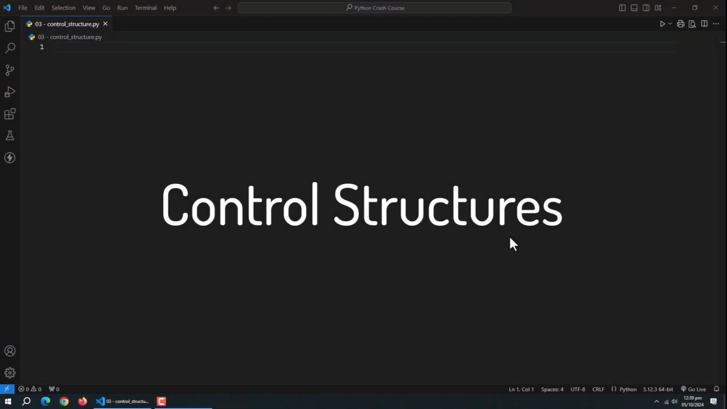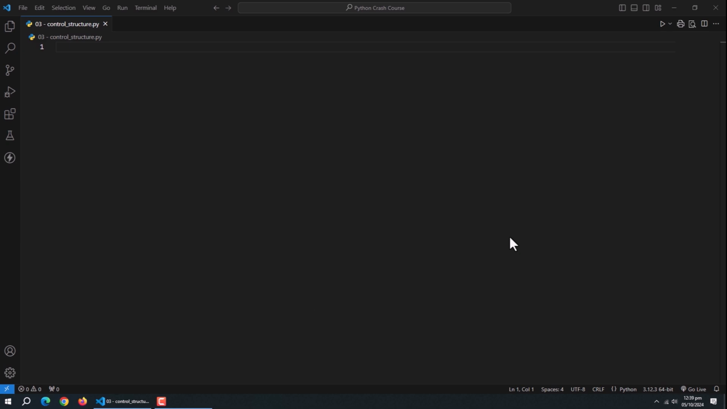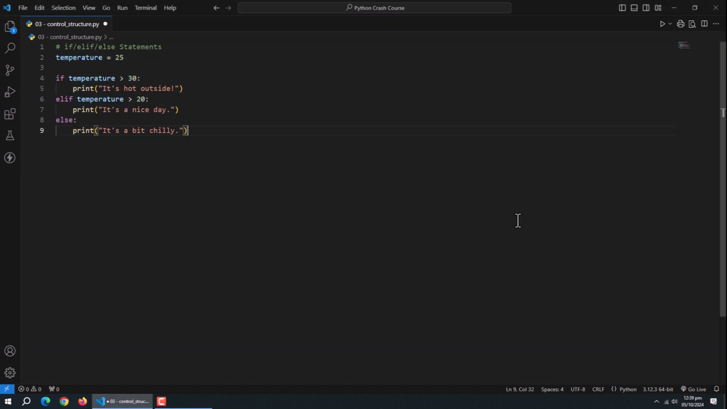Now we'll talk control structures. These are like the brain of a program. These are the tools that let us make decisions, repeat actions, and control the flow of our programs. First, we'll talk about if statements. If statements are used to make decisions on conditions. For example, we declared an integer variable named temperature and passed it 25. Then we used if statement, and in condition we checked if temperature is above 30, then run this block of